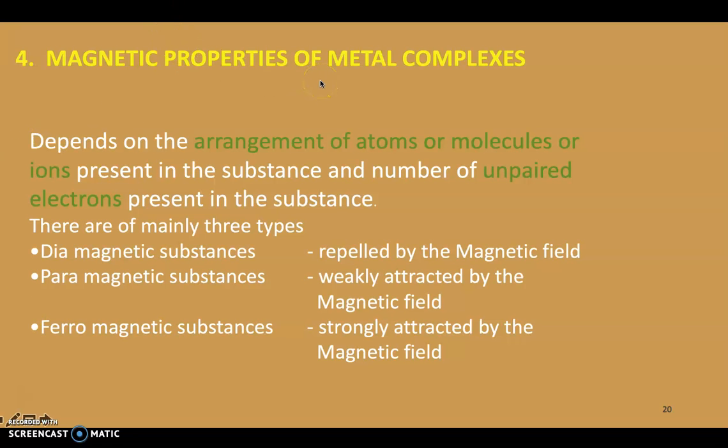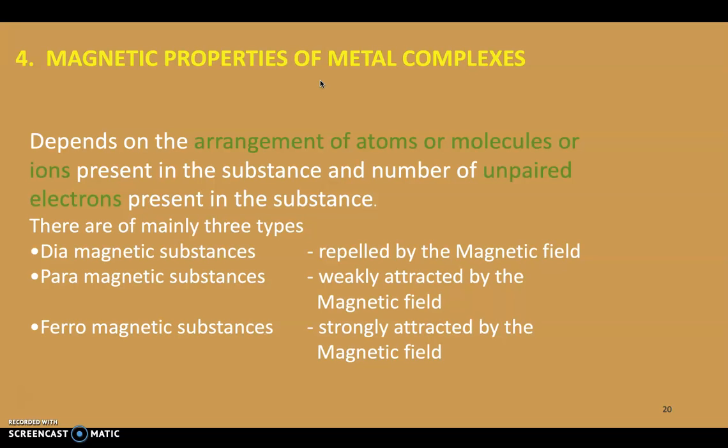Now we are moving to the next important property: magnetic properties of metal complexes. The d block elements exhibit magnetic property. Magnetism depends on the arrangement of atoms, molecules or ions present in the substance and the number of unpaired electrons. This is very important. All these characteristic properties of d block are mainly due to variable oxidation states. Because of variable oxidation states, they exhibit colors, magnetism and catalytic property, and these have unpaired electrons present in the substance.